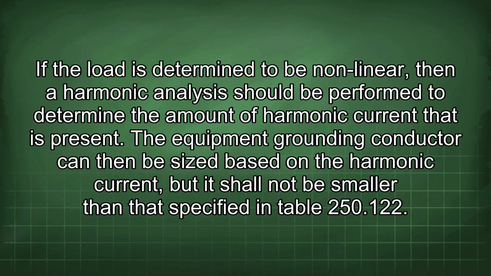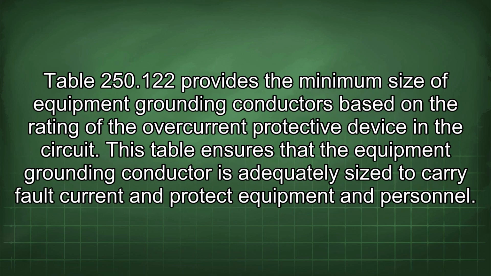If the load is determined to be nonlinear, then a harmonic analysis should be performed to determine the amount of harmonic current that is present. The equipment grounding conductor can then be sized based on the harmonic current, but it shall not be smaller than as specified in Table 250.122. Table 250.122 provides the minimum size of equipment grounding conductors based on the rating of the overcurrent protective device in the circuit.